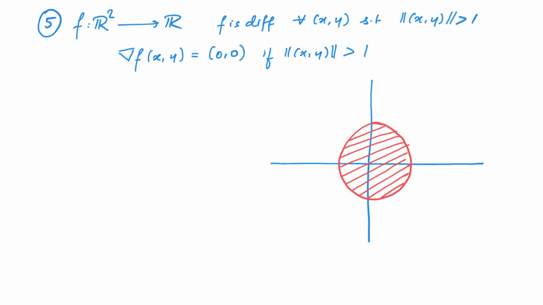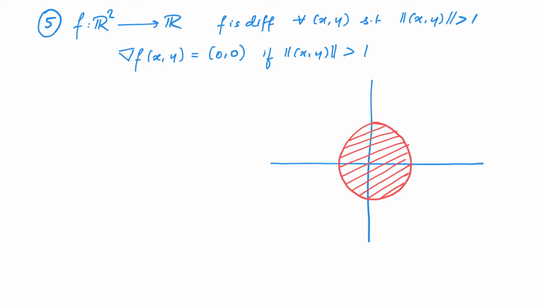We can complicate the question even further by saying that we do not know about the differentiability of the function inside the unit disk, but outside the unit disk, the function is differentiable. Moreover, the gradient is equal to 0, 0. In this condition, what can we say about f? This is the next question that we can ask.